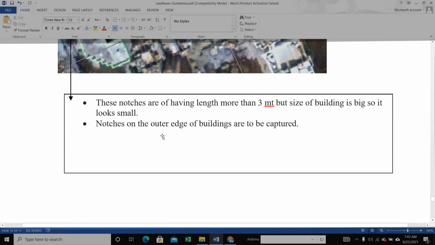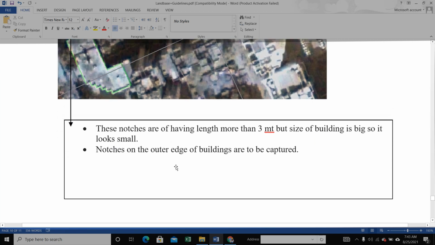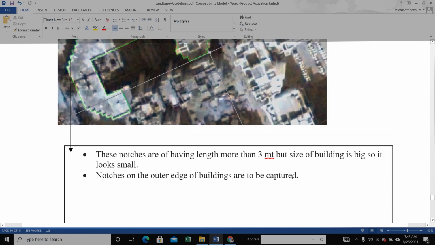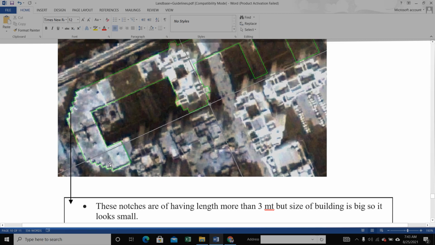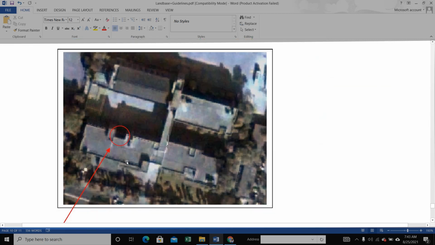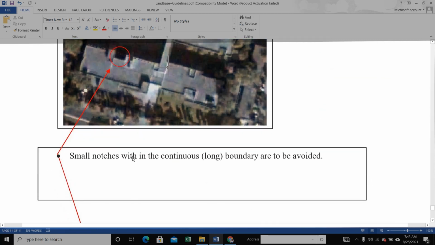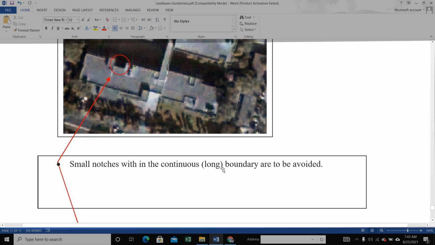Their notches are having length more than 3 meters, but the size of the building is big, so it looks small. Notches on the outer edge of the building are to be captured. Here small notches within the continuous long boundary are to be avoided.